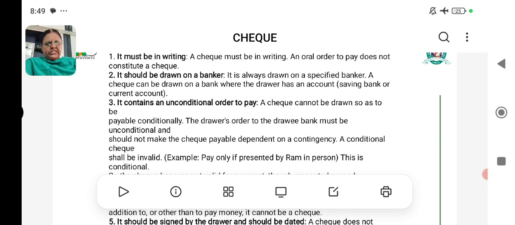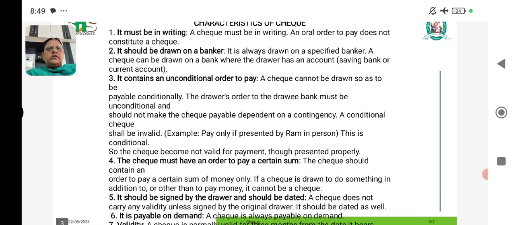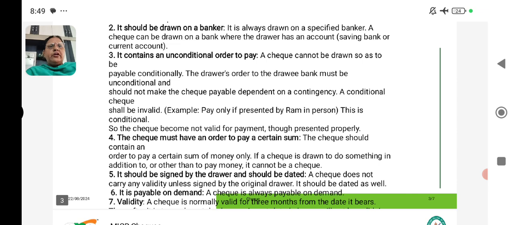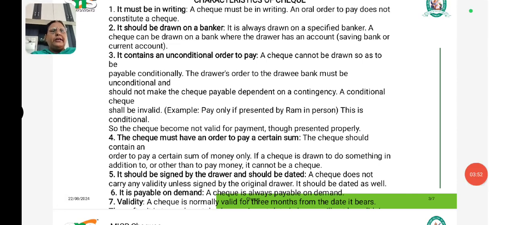If any condition is attached to an order, the instrument can no longer be called a check. A check must be an order to pay a certain sum of money. A check should contain an order to pay a certain sum of money only. If the check is drawn to do something in addition to or other than paying money, it cannot be said to be a check.